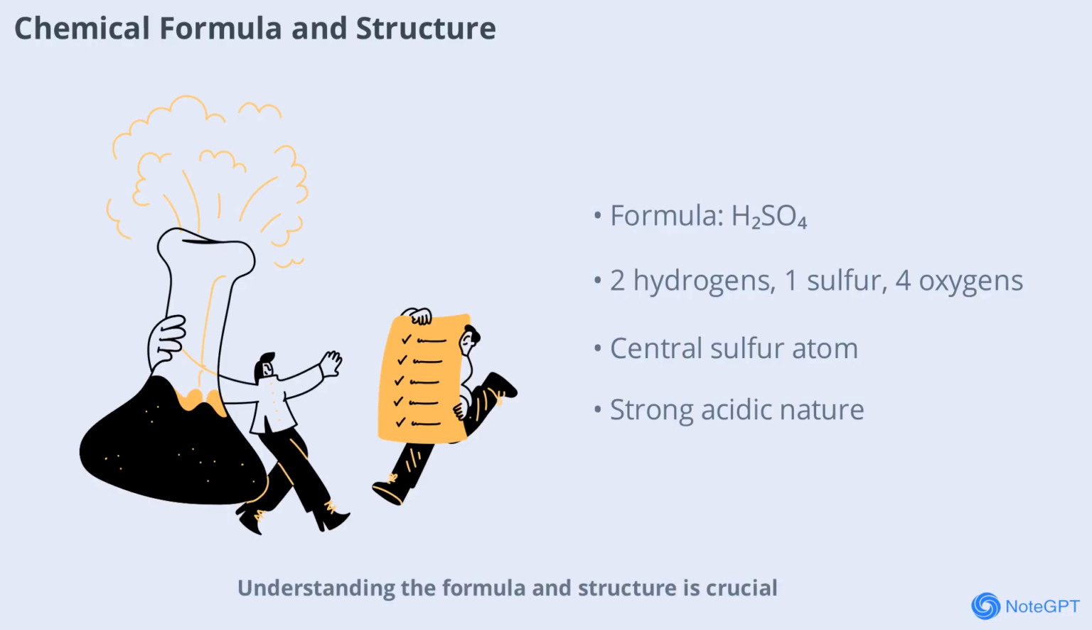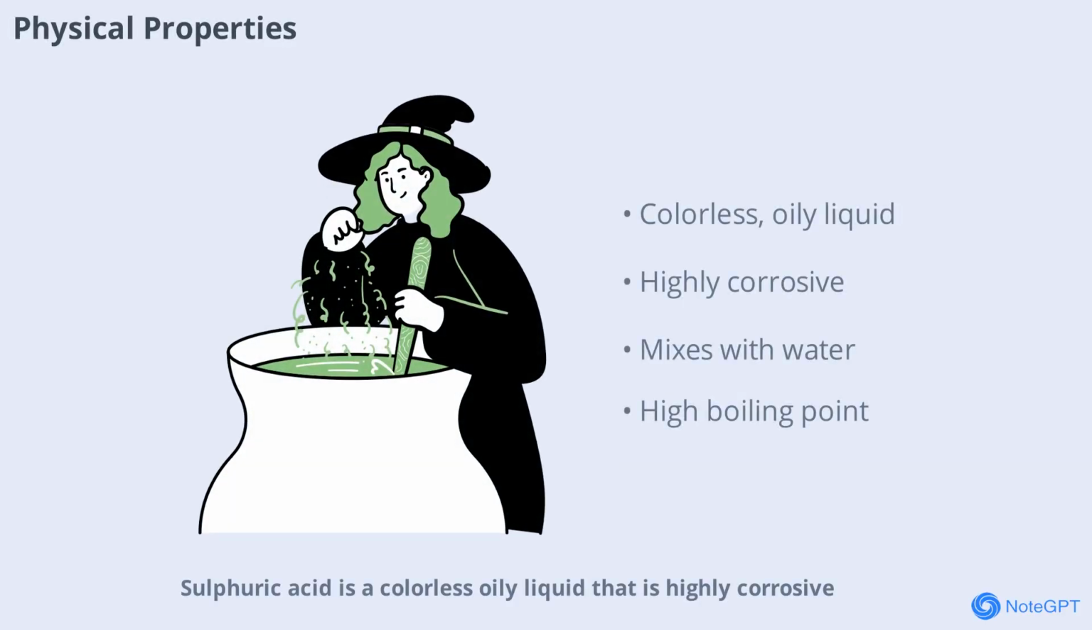Understanding the formula and structure is crucial, as it helps explain the compound's reactivity and its role in various chemical reactions. Sulfuric acid is a colorless, oily liquid that is highly corrosive. It has no smell when pure, but commercial samples may have a sharp odor. It is denser than water and mixes with water in all proportions, releasing a lot of heat in the process. Its boiling point is about 338 degrees C, and it has a high viscosity. These physical properties make it suitable for a variety of industrial applications, but also mean it must be handled with great care to avoid accidents.